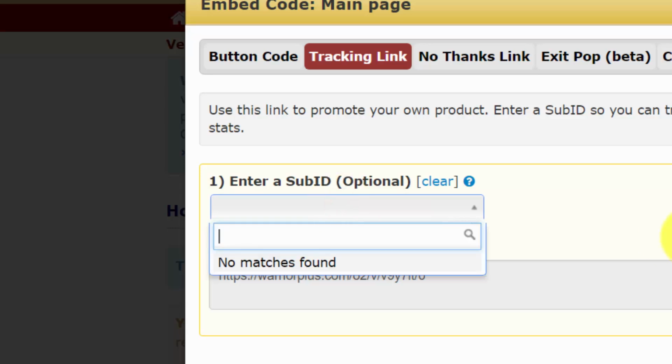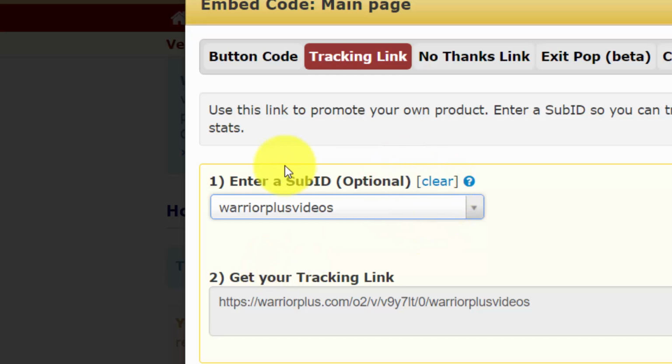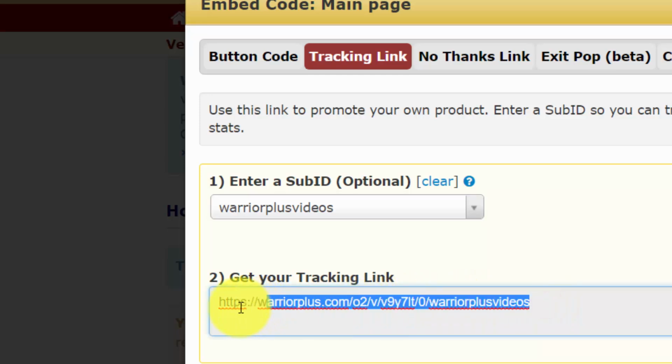So, for example, we may write in this phrase. And when we do that, all we'll need to do is click on this blue bar that says WarriorPlus videos or whatever your sub ID is. You're then going to have an entire tracking link. Now, this link will actually send the visitor straight to the sales page. However, WarriorPlus will track the number of clicks and sales that come as a result of this link.